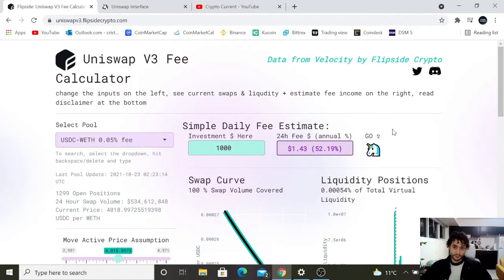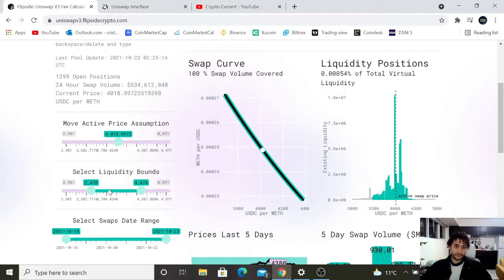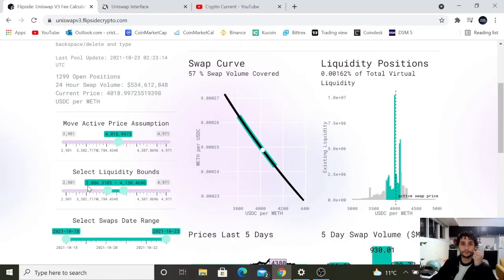Or $1.43 per day. And down here, right here where it says select liquidity bounds, that was the range I was talking about. The smaller it gets, the higher the return will be for you. So let's bring it down just for the sake of example, this much, right? Which is a substantial amount. And now what I told the exchange here, or this calculator, is that I'm willing to exchange stablecoin for Ether all the way from $3,800 for an Ethereum all the way to $4,100 of an Ethereum.